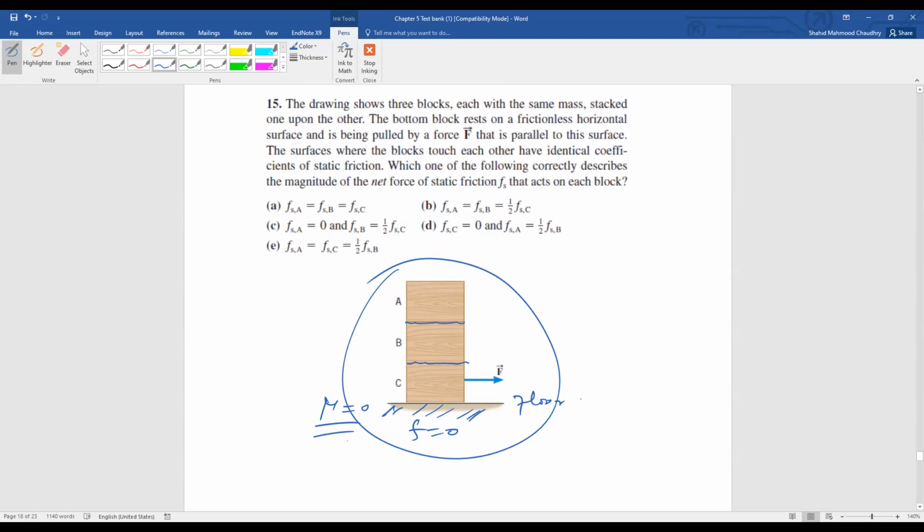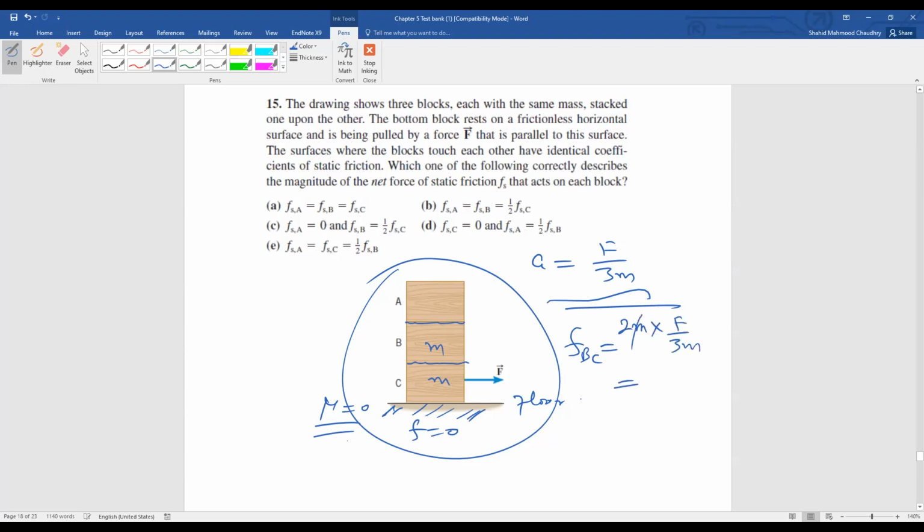Okay. So between B and C, first find the acceleration, F over 3m. Always first find acceleration. So between B and C, so we have ms and ms. We have 2 masses. So to find the 2 masses, F of BC is equal to what? So this is 2m multiplied by F over 3m.